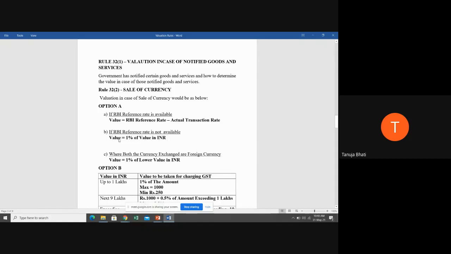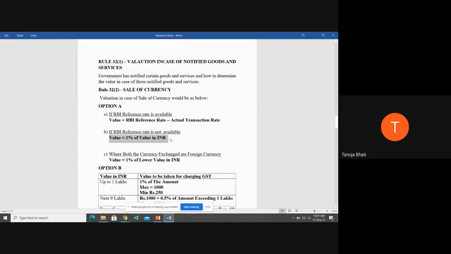So again, I'm repeating option number A, where one of the currency exchanged is Indian rupees, you have to see whether RBI reference rate is available or not available. If it is available, the value is going to be RBI reference rate minus actual transaction rate into number of units sold. If RBI reference rate is not available, the value is going to be 1% of value in INR,